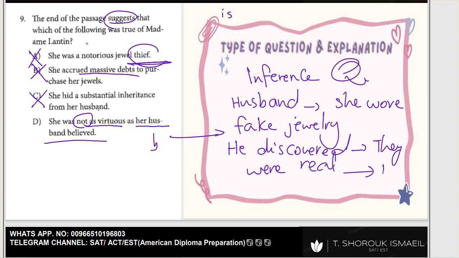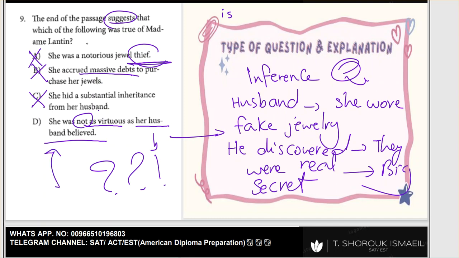So there is a big secret here. How did she get the money to buy these expensive articles? Which means this one is the best answer choice that we can have. Let's move on to the next question.